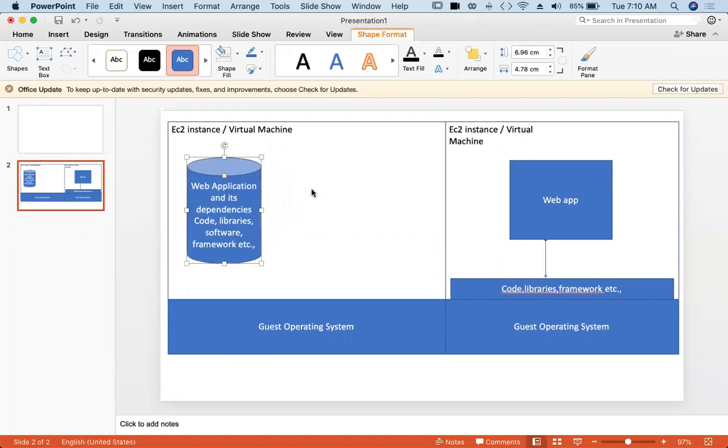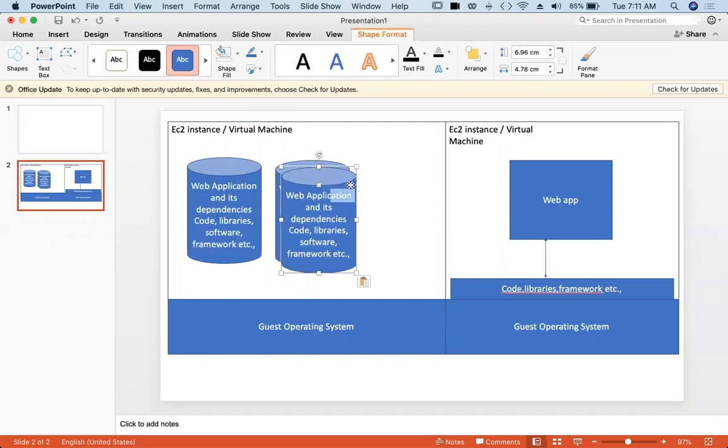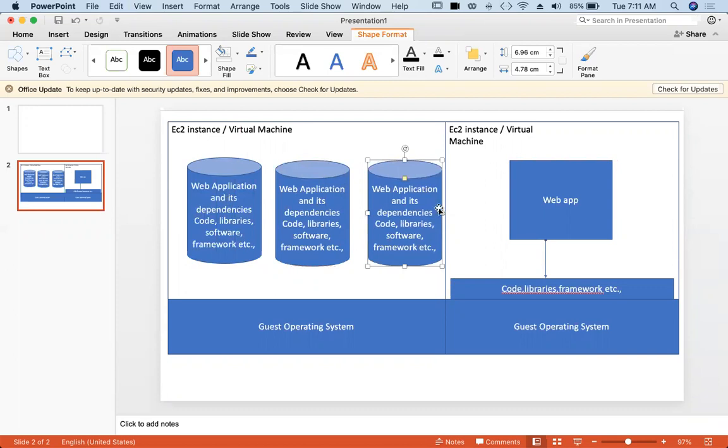So I am packaging this web application along with its dependencies. So this is a package, and Docker is one such container service which allows us to pack. Like now we are making it like pieces. So I have this container here, this container here, and this container here. And these three containers are in the same EC2 instance. Each container has a web application running and underlying dependencies. So packed together. So what is the advantage and why we are going with this ECS deployment?